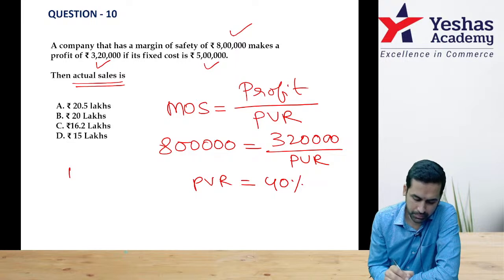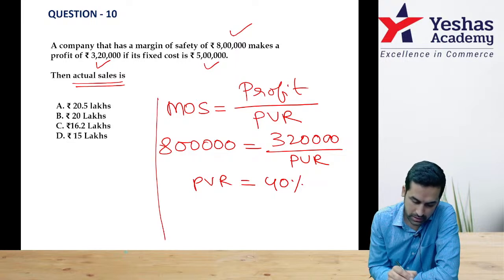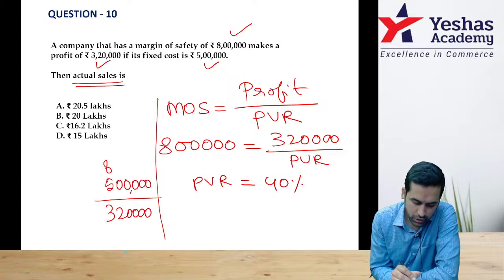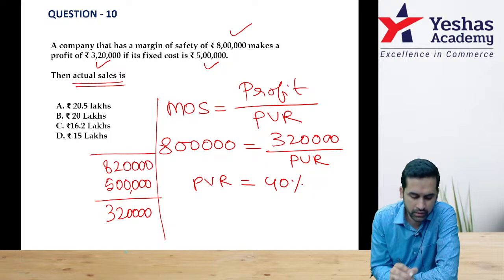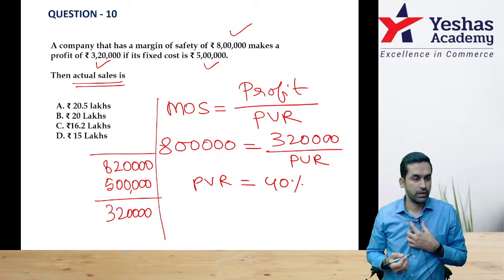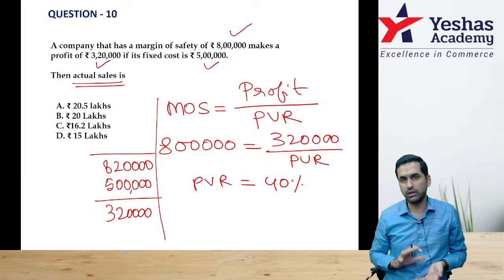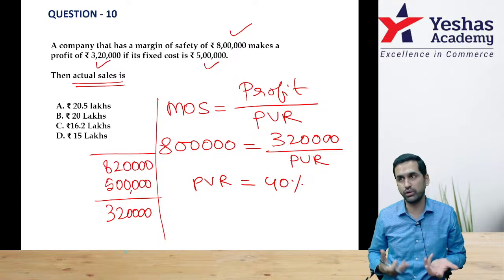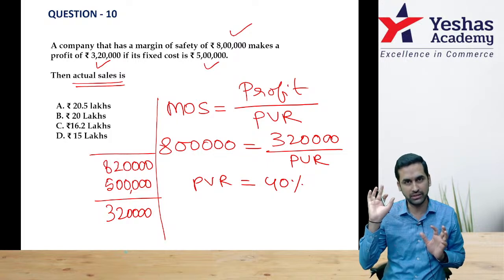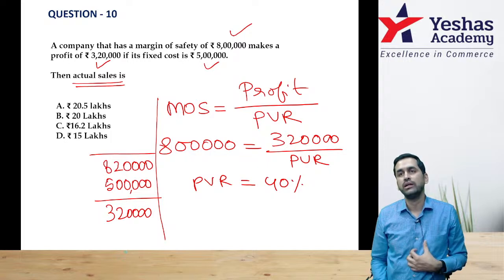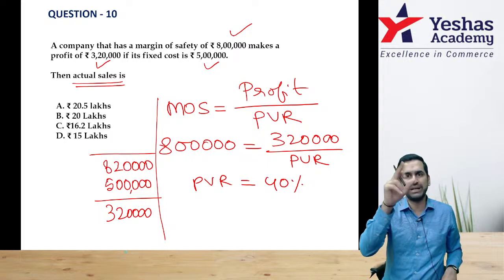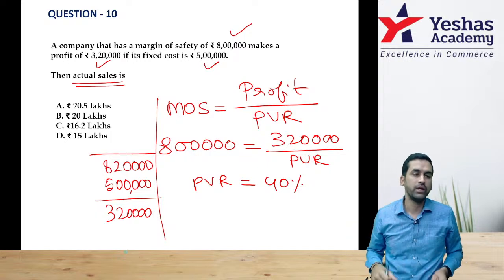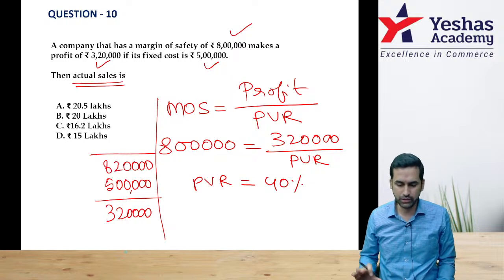How much is the profit? I am writing here. Profit is 3,20,000. How much is fixed cost? 5 lakh rupee. That means contribution should be 8,20,000. Understand, in reverse working, they are not going to check how you got the number. So any reverse working, in MCQ format, they are not going to check how you got the number. They only want final answer. Option A, B, C, D. Therefore, you can do in reverse working, you can keep it as X and work out the equation. You can use formula, anything is okay.